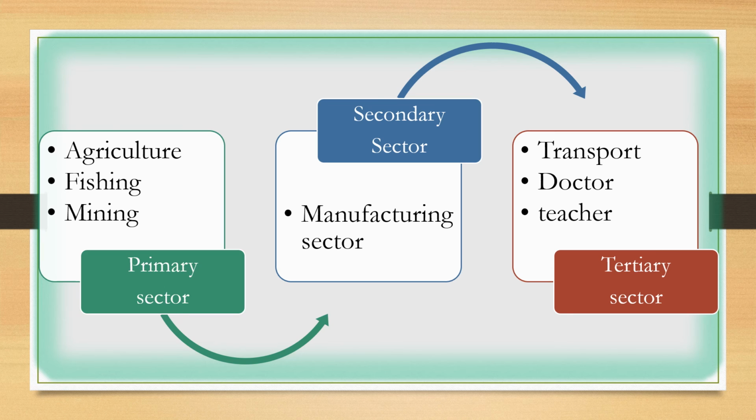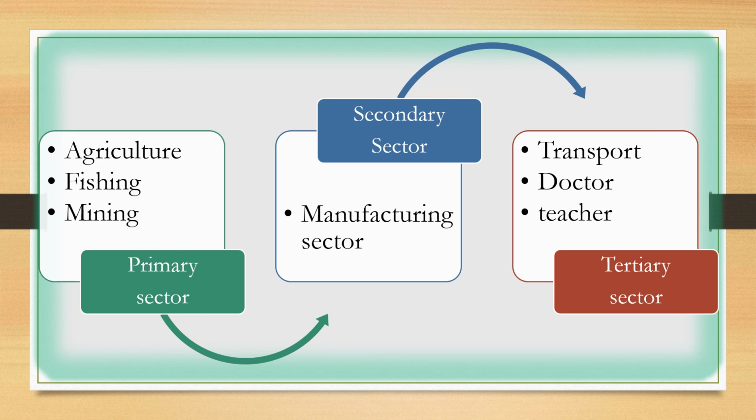Clear? Now, the secondary sector is the manufacturing sector. In manufacturing sector, we need raw materials. Those raw materials come from primary sector. If we want to make a car, the industry needs raw materials from mining.